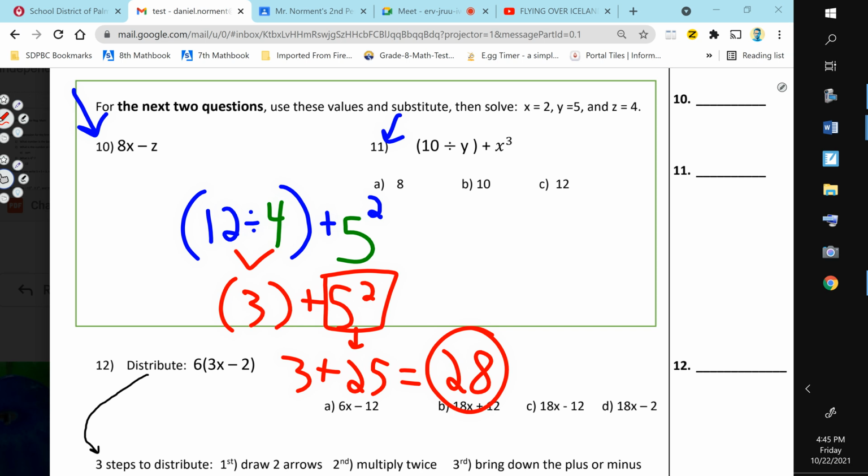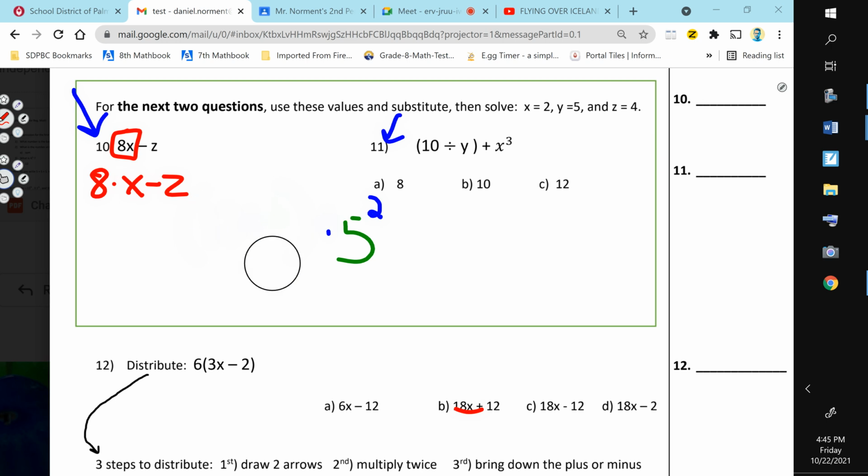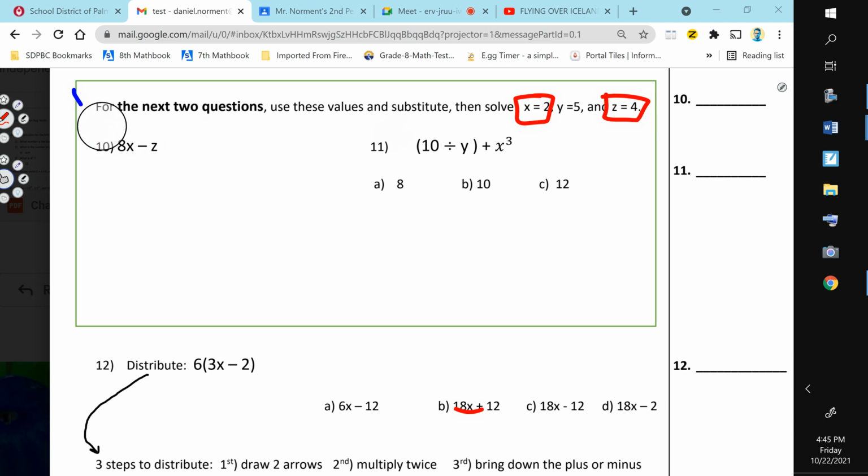So, what I did for this, you do the same thing. Number 10 is easy because you just substitute twice and you only do 2 things. What you need to remember, and here's your hint, these are side by side. So it's 8 times x minus z. Don't forget that. When they're side by side, that means you multiply. So substitute this for x, substitute this for z, and then solve. Multiply and then subtract, you get your answer. And then do the same thing for 11. You're going to substitute, and then solve.